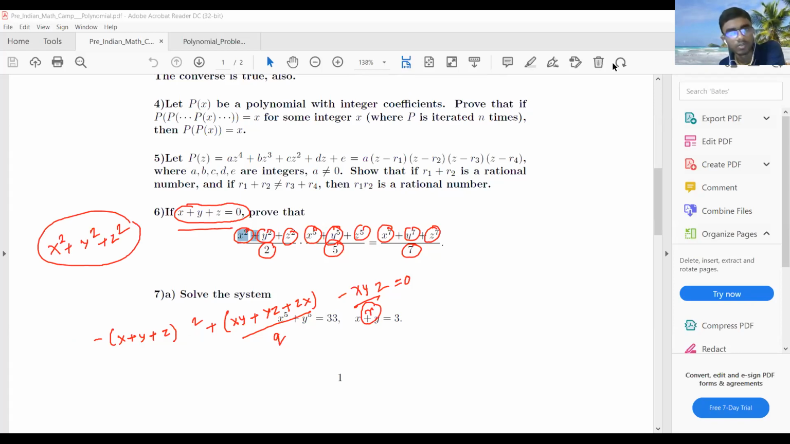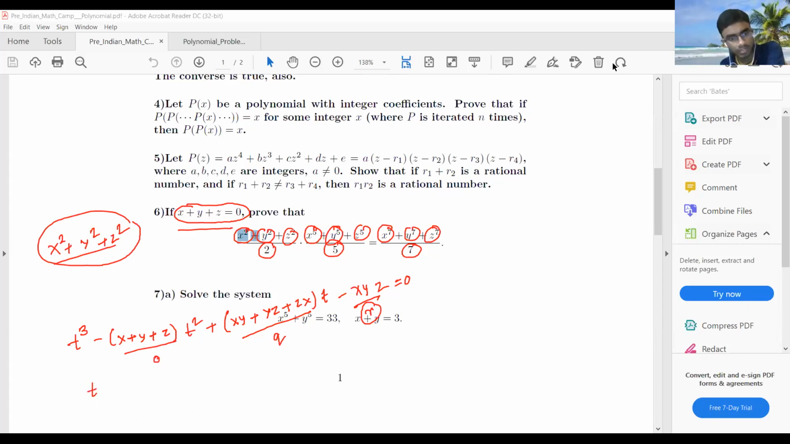Take it t cube. So take it t cube. This is t square. This is t. Now the thing is that you find out the value of this x, y, z, means x square plus y square plus z square, right? Now it is basically 0.